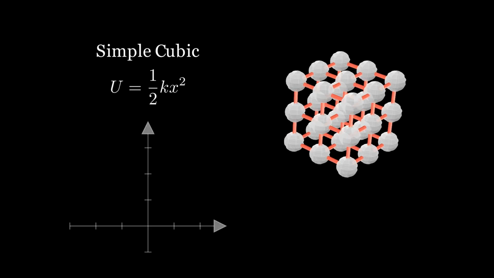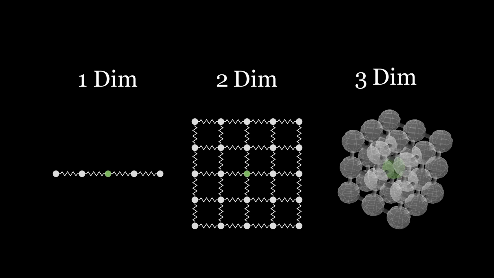The simplest crystal structure is the primitive cubic structure. Once we have a crystal structure, we also need to consider the interactions between the particles. For simplicity, let's say they are connected by springs that have quadratic potential. Now that we have a well-defined system, let's write the equations of motion.